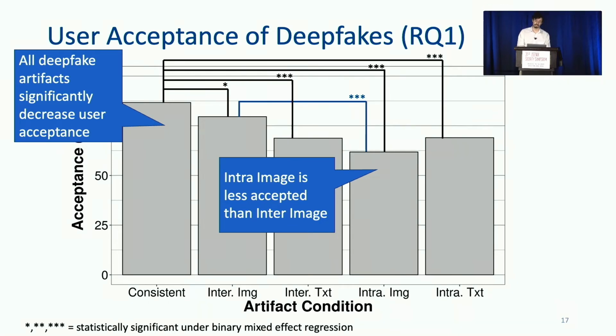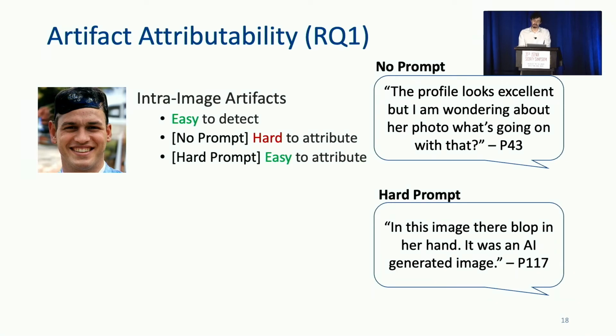We further investigate the reason for this difference by looking at participant-reported behavior. Through open responses, we find that differences in acceptance between artifacts likely stem from differences in artifact attributability. Intrafield image artifacts, the artifact with the largest effect size, was often seen as anomalous by participants. As these artifacts don't have a plausible, benign explanation, participants are either confused if they did not have knowledge of deepfakes, or if they did, were able to directly identify them as deepfakes.